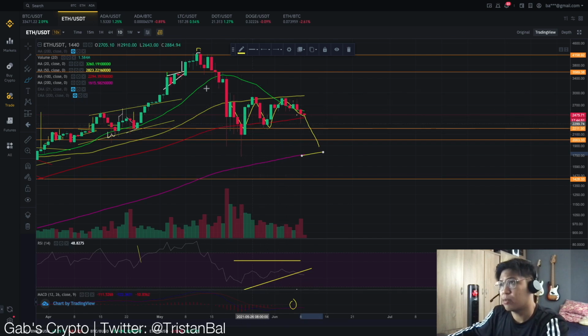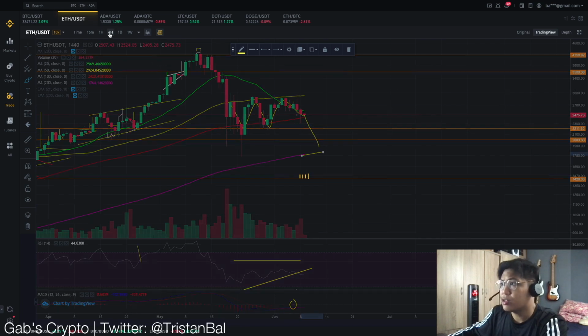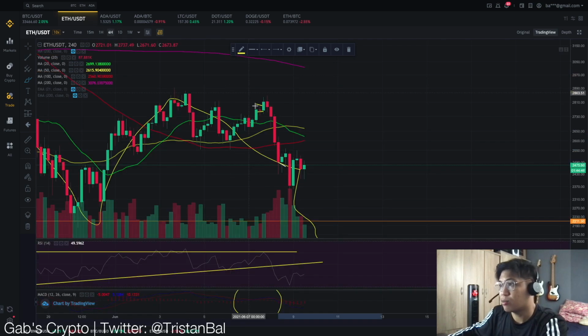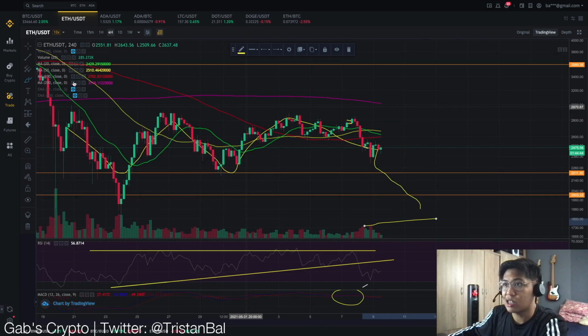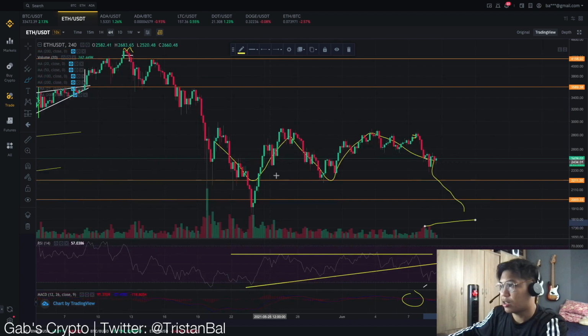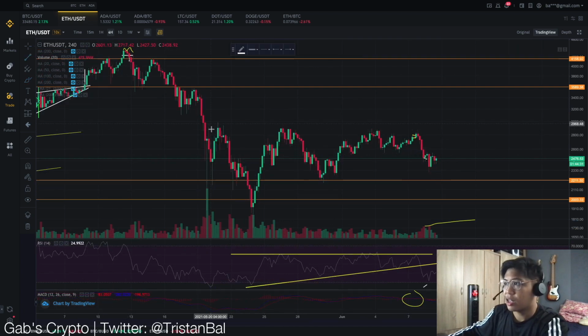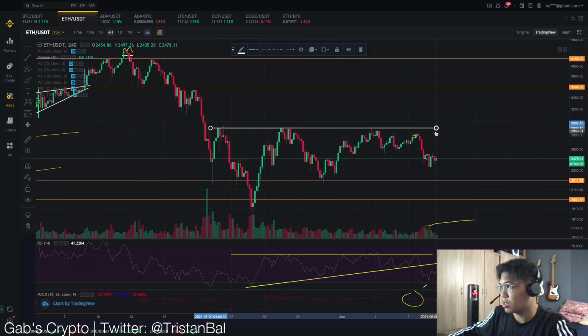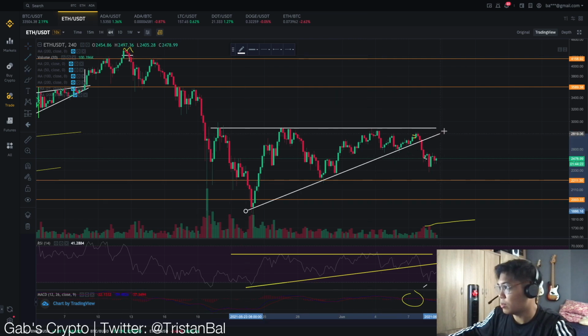And do you think this is possible? I also think that this is more likely to play out kasi kung titingnan natin sa short term, let's try to hide the moving average and try to understand the price action. Kasi kung titingnan nyo guys, we have been monitoring this movement. So we have this resistance and then this support in the 4-hour time frame. And then we actually had this massive breakout to the downside.